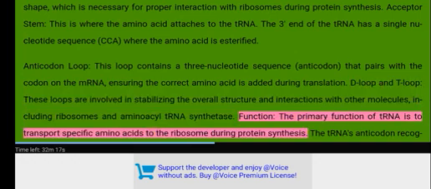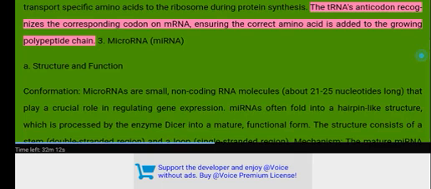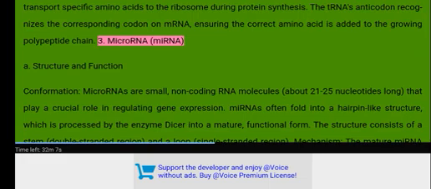Function. The primary function of tRNA is to transport specific amino acids to the ribosome during protein synthesis. The anticodon recognizes the corresponding codon on mRNA, ensuring the correct amino acid is added to the growing polypeptide chain. 3. MicroRNA, miRNA.